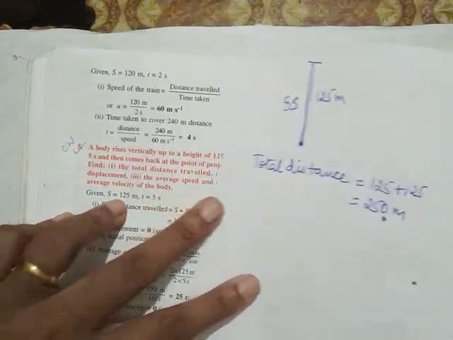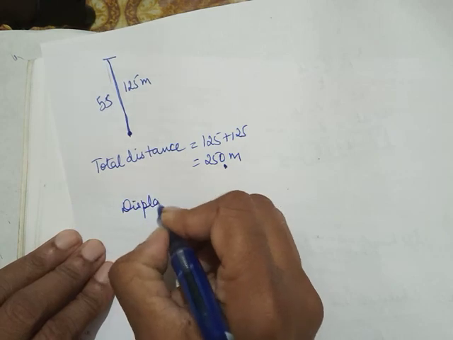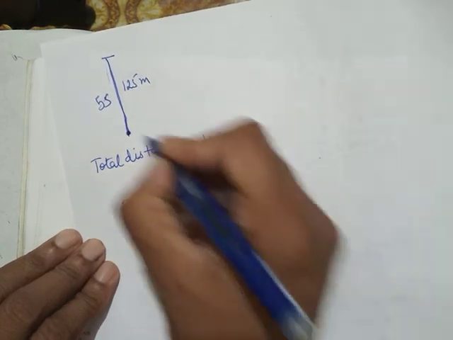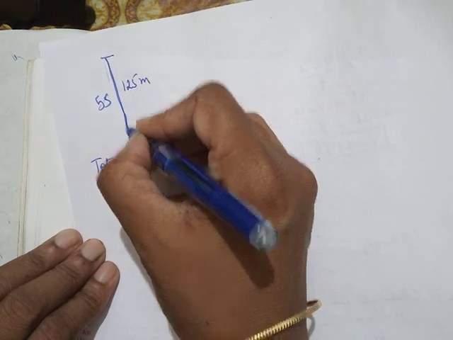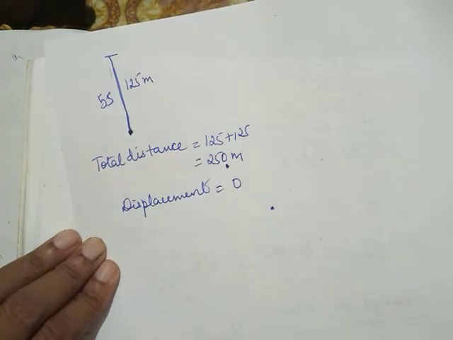Then they've asked you the displacement. What will be the displacement? 0. Why? It starts at a point and the ball comes back to the same point. So it's like 125 minus 125, so you'll have 0.